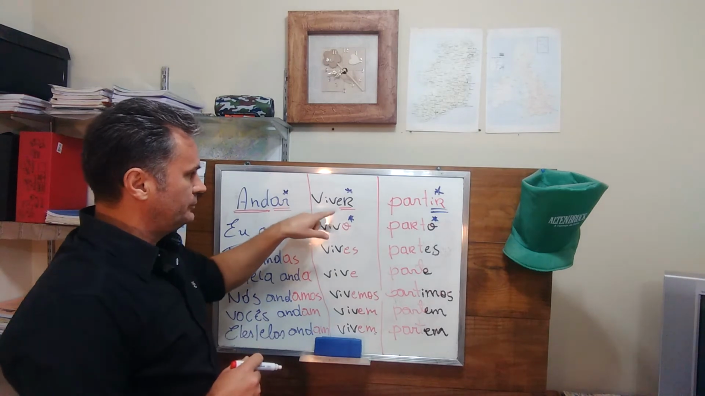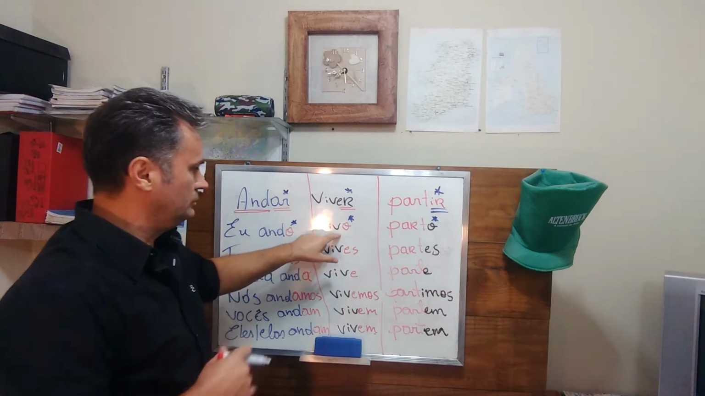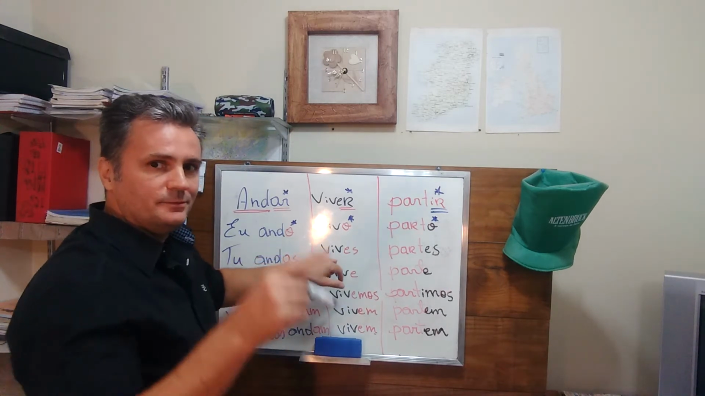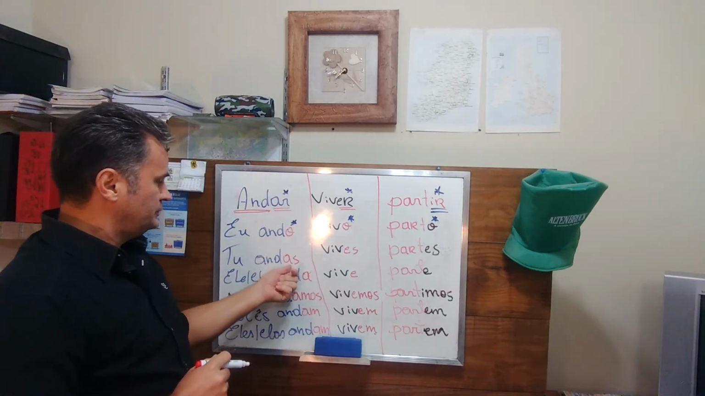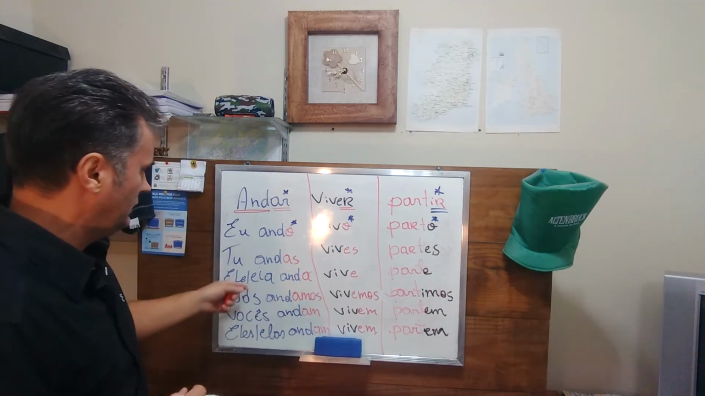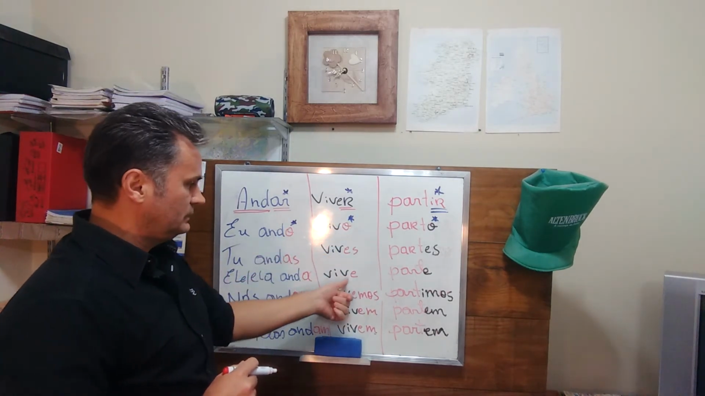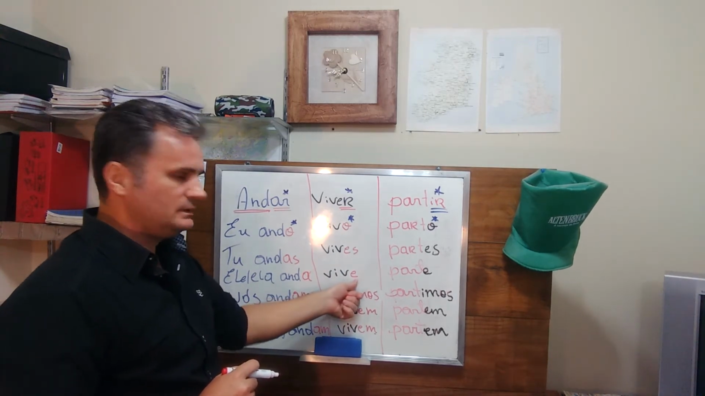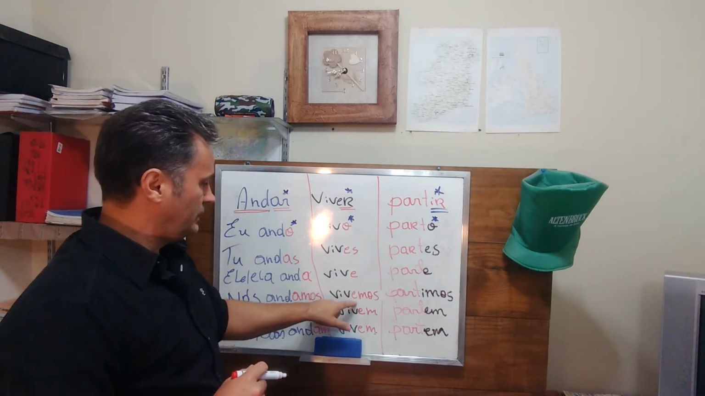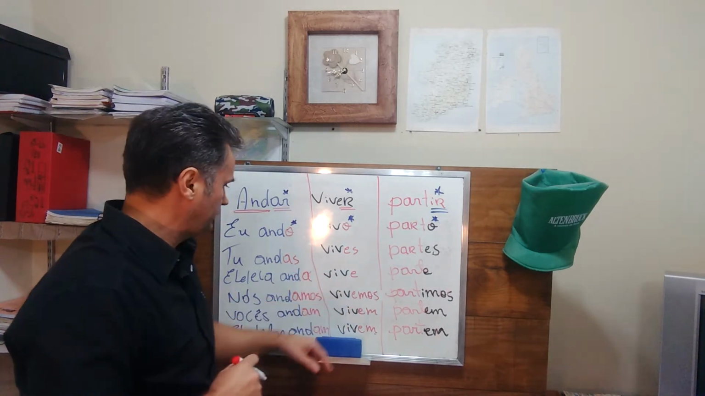The second group of verbs, the ones that end in ER. First person, eu vivo. You just add O at the end again. Tu vives. In this case, you change AS to ES. Ele ou ela vive, he or she lives. Instead of A, you add E. Nós vivemos. Here, instead of amos, you have emos. We live.